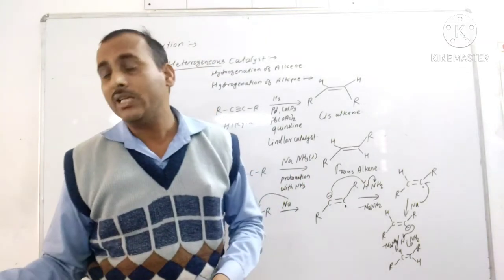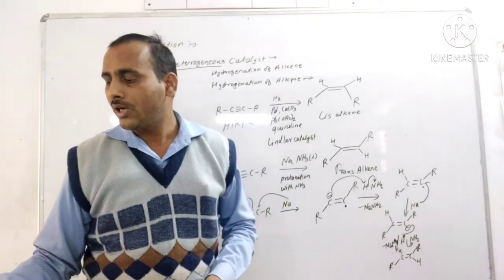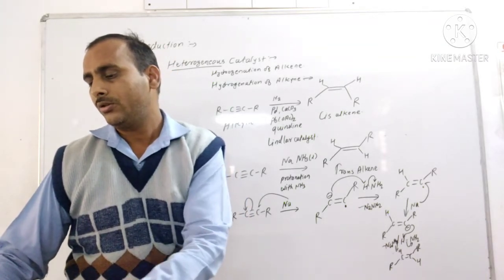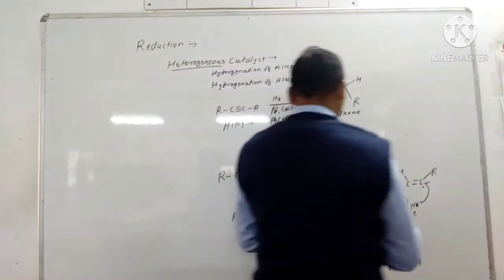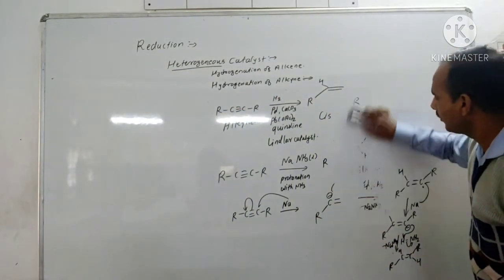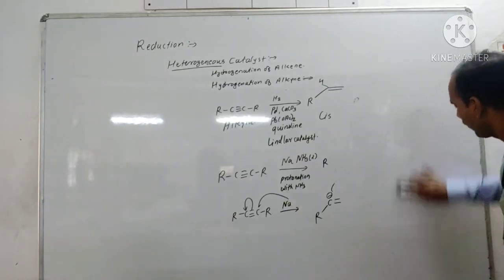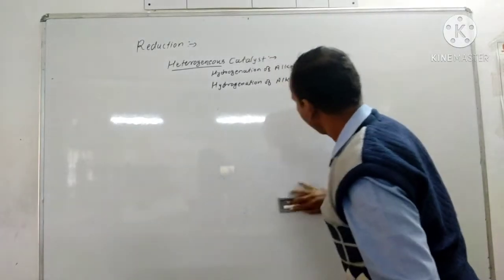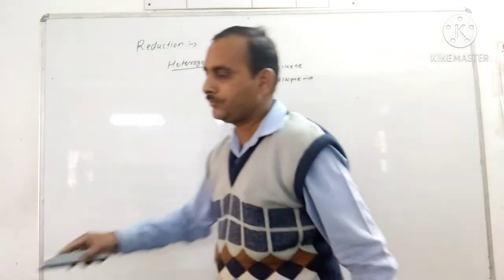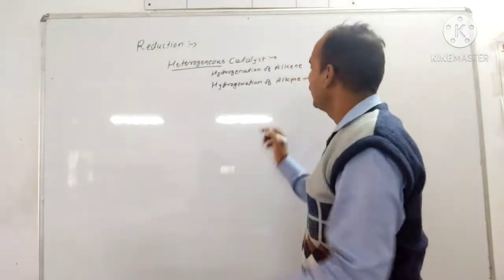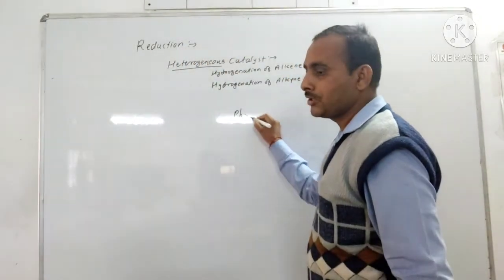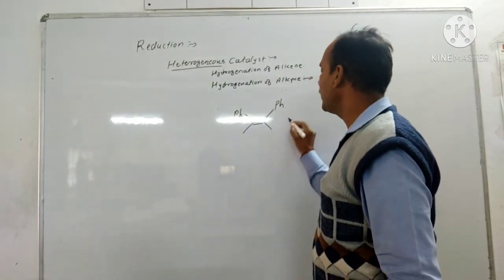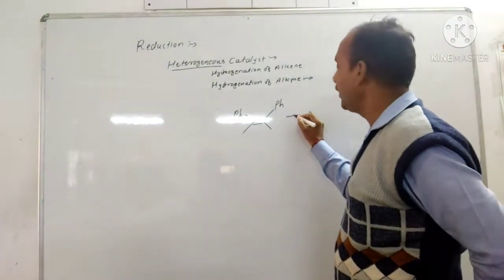Now let's see more examples of the hydrogenation by using the heterogeneous catalyst. So PhCH3, CH3 by using H2, Pd.